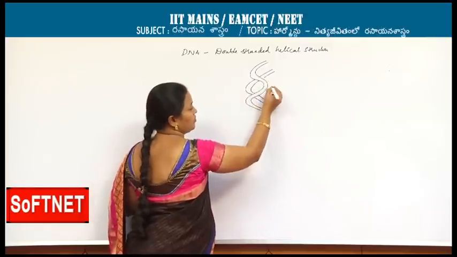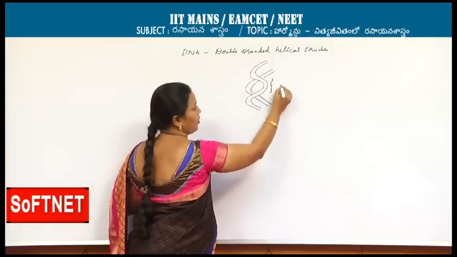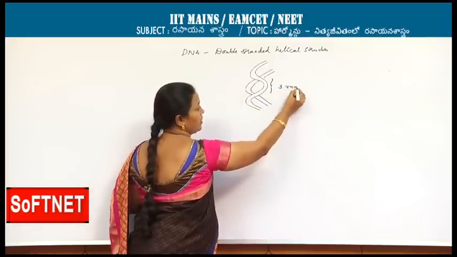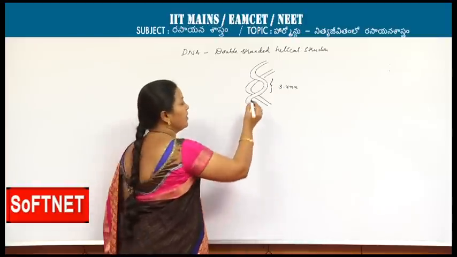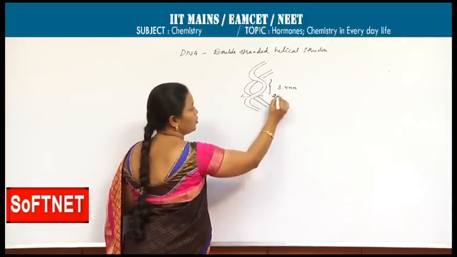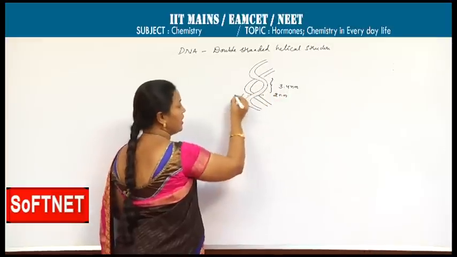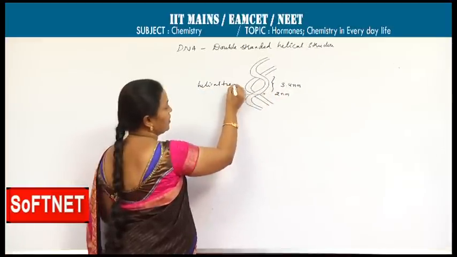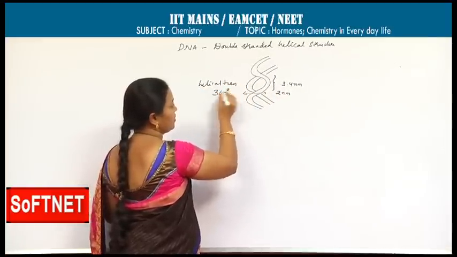Each turn is 3.4 nanometers, it is also a previous bit, and the diameter is 2 nanometers, each helical turn with 360 degrees.